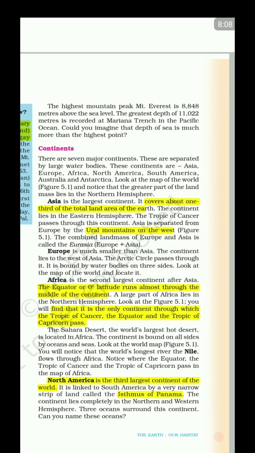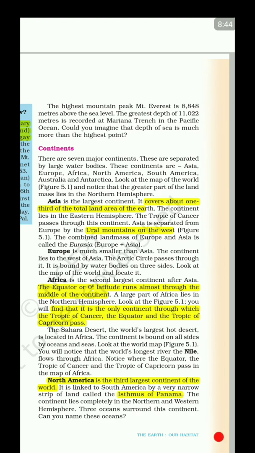Next, we move to continents. There are 7 major continents separated by large water bodies, right? Asia is the largest continent, covers about 1/3 of the total land area of the earth. That was phenomenal. Asia covers 1/3. So land on earth covers roughly 1/3 also, and in that 1/3 also, Asia covers 1/3, right? So 66% is occupied by other continents.